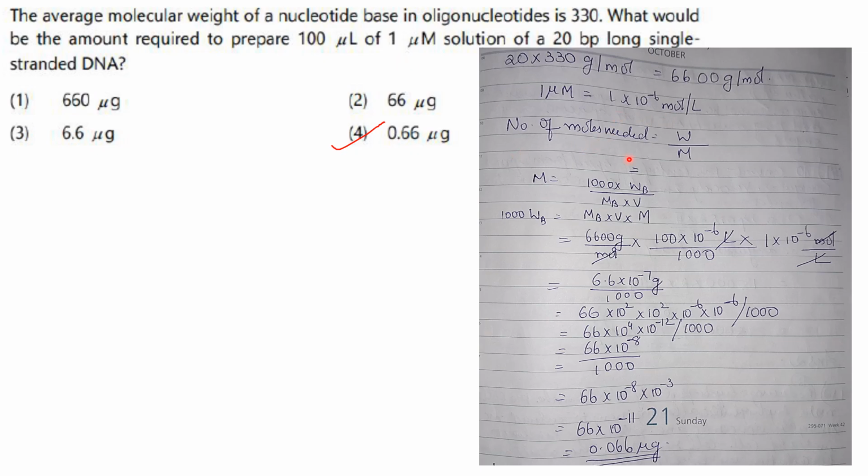So number of moles needed will be weight by molecular mass. Now leave this number of moles needed. By mistake I wrote it there, but molarity they have given. So molarity is given by the formula 1000 Wb by Mb into V. So 1000 Wb will be Mb into V into M. So upon calculation you will get it as 0.066 microgram.